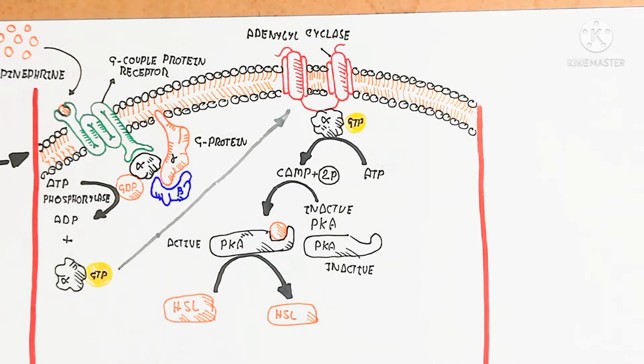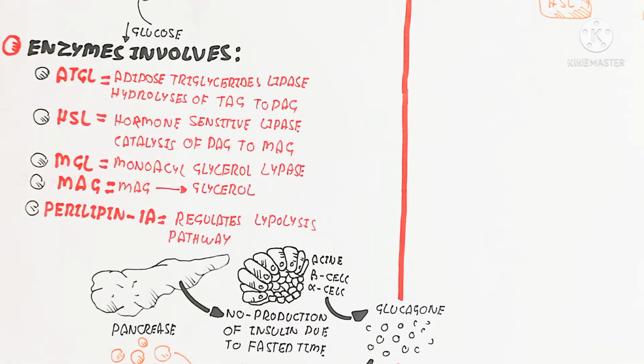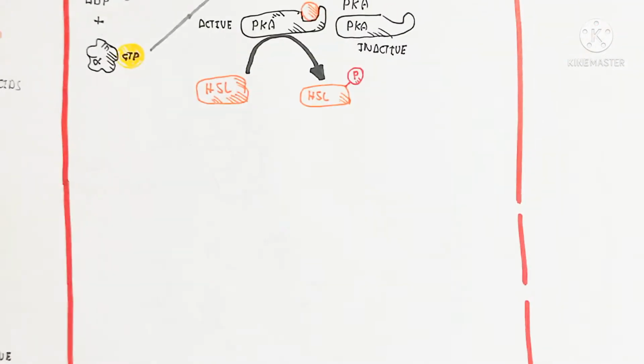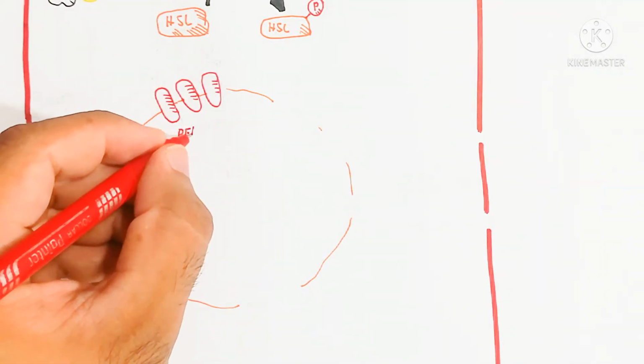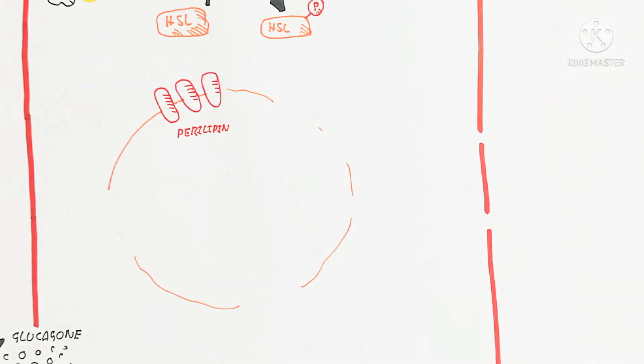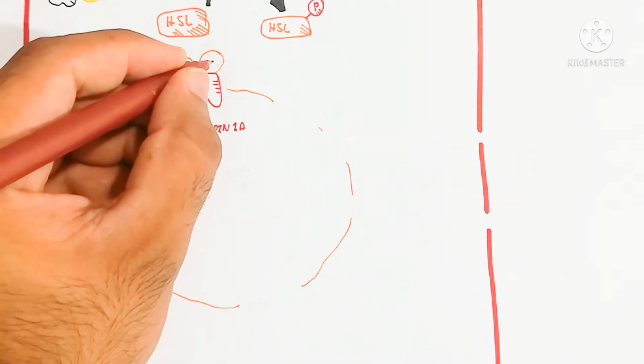And this active form converts into HSL, hormone sensitive lipase, through phosphorylation, where a phosphate group is attached to the hormone sensitive lipase enzyme. So this hormone sensitive lipase enzyme will play a different function.